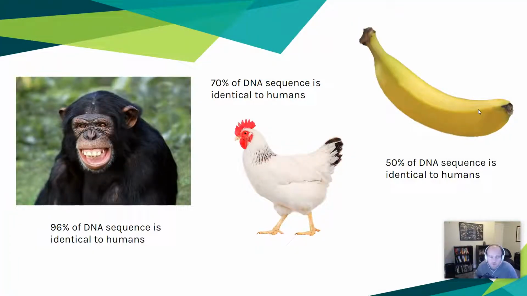And so what kind of differences are we talking about? Well, we have about 96% of the same exact genes as chimpanzees. If anyone's called you a chicken, they're about 70% right, because you share about 70% of your genetic code with chickens. And you're all half bananas too. Half of your genetic code is the same as bananas.